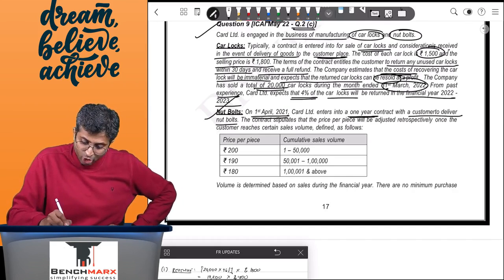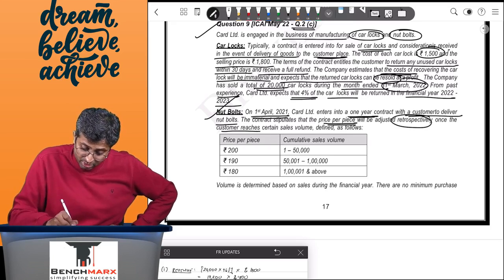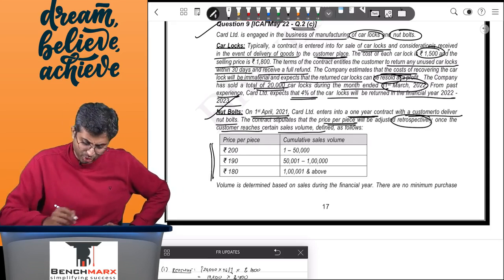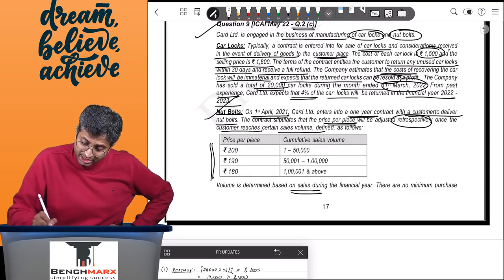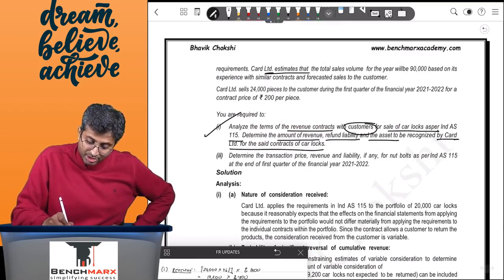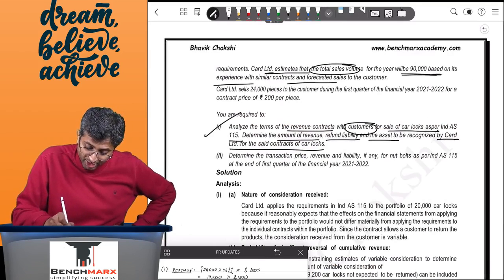The contract stipulates that the price per piece will be adjusted retrospectively once the customer reaches a certain sales value as defined below. So you have been given various sales values, and the volume is determined based on the sales during the year. There are no minimum purchase requirements. Card estimates the total sales value for the year will be 90,000 based on experience with similar contracts and forecasted